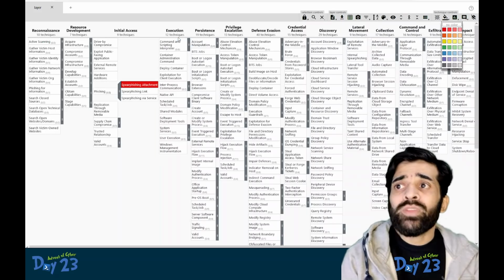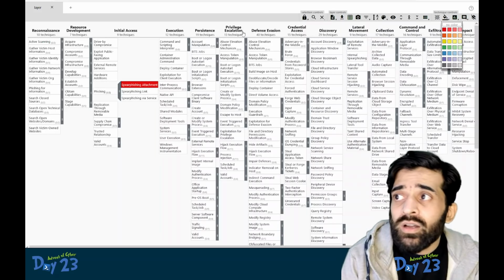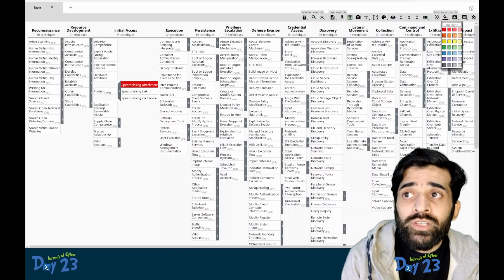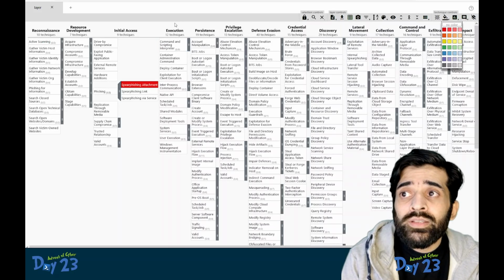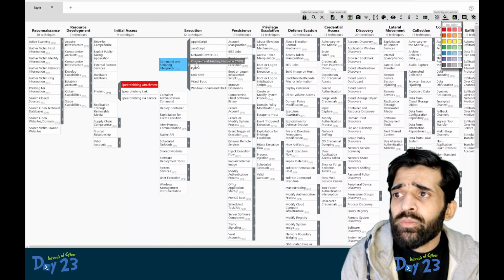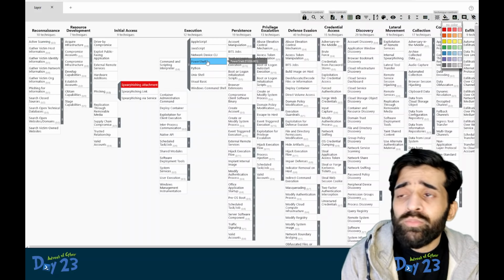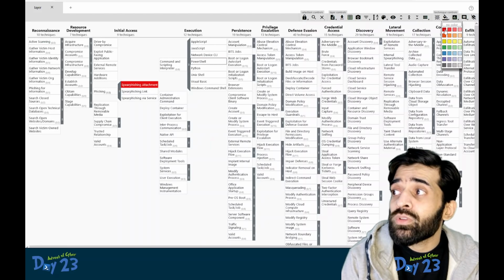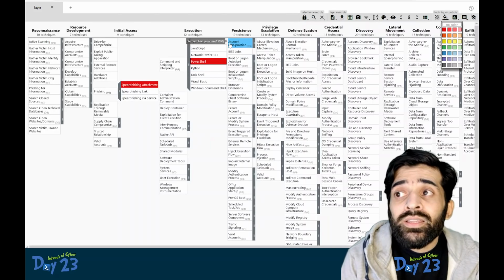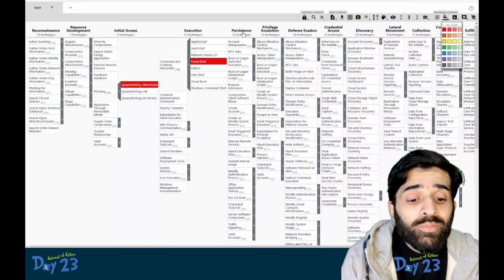From the execution, these are the tactics, the objectives of the adversary, and let's see how the execution was done by command and script interpreter, and we can click on PowerShell because we have found the evidence of PowerShell execution.